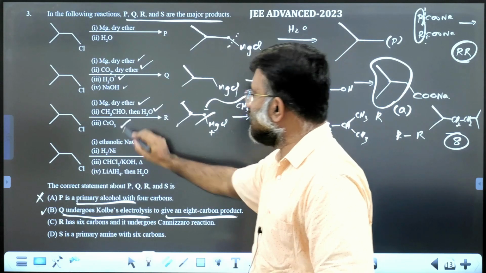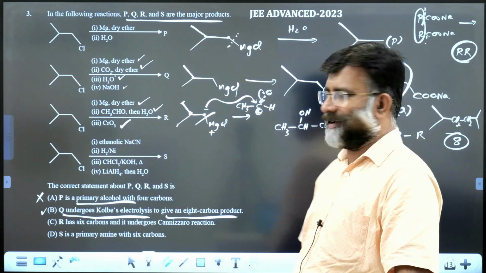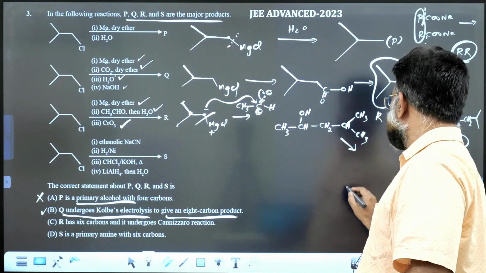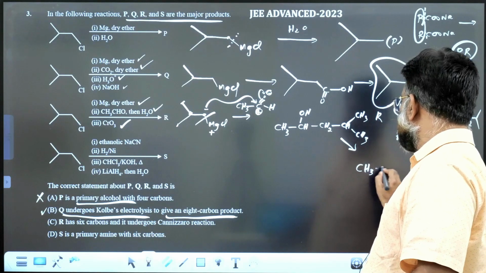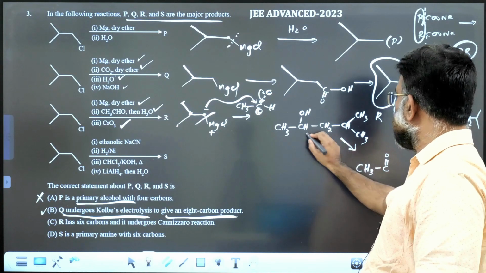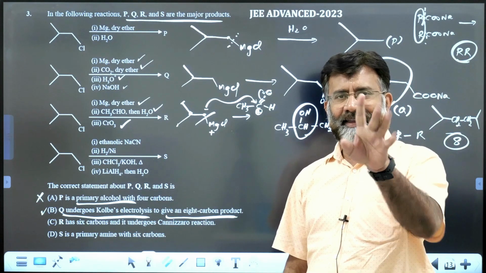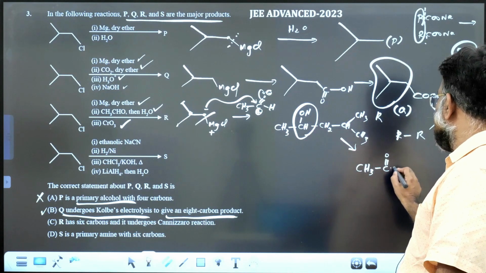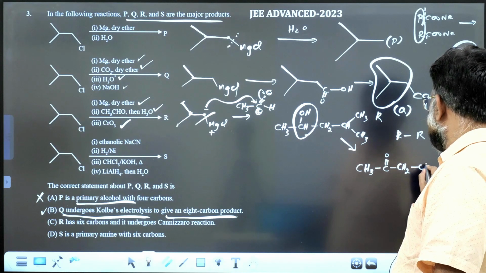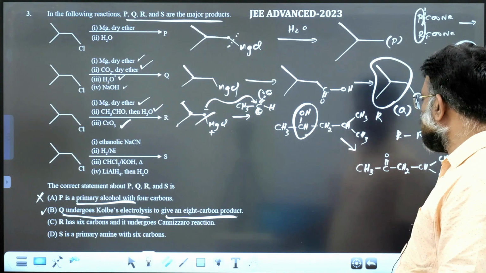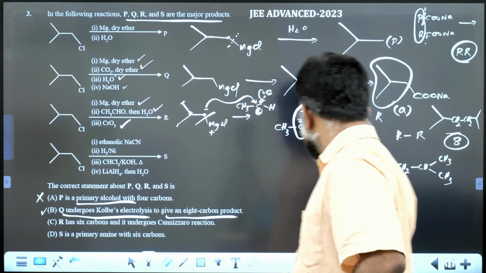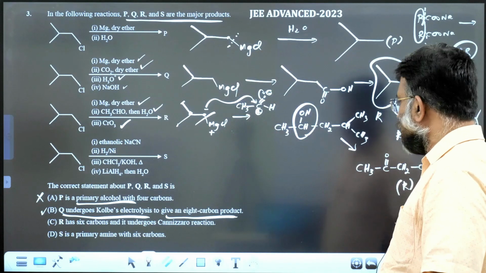And third one, CrO3, an oxidation reaction. A secondary alcohol is oxidized to a ketone, so you get CH3 CO CH2 CH(CH3)2. This is R. What is commented?